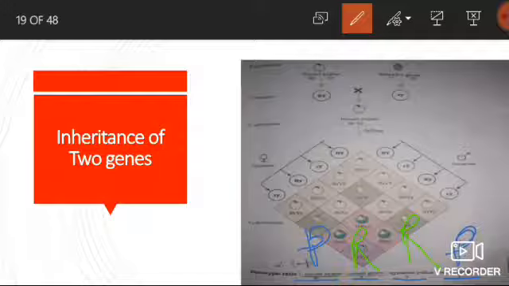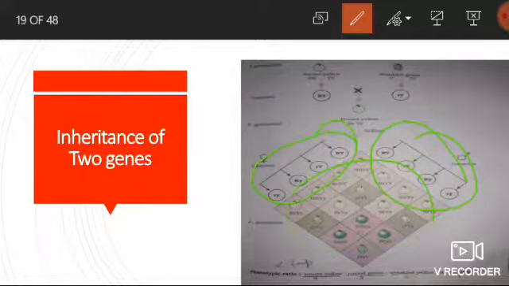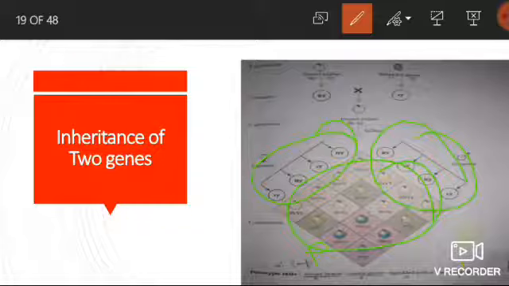And this is what the principle of independent assortment says, that these factors get rearranged randomly in the offspring and produce both parental and new combinations of the traits, as we have seen through this dihybrid cross. These gametes are randomly rearranged and the offspring contain parental traits and also recombinant, meaning new traits.